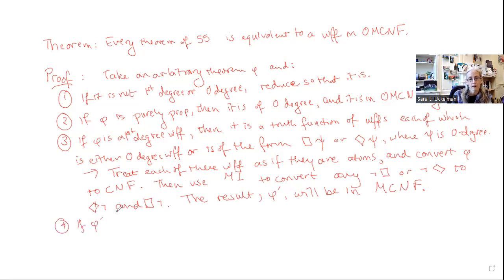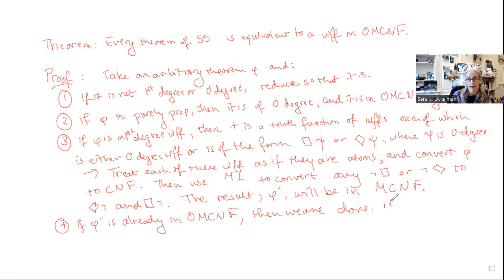If this new formula phi prime is already in ordered modal conjunctive normal form, then we are done. Don't have to change what already works.